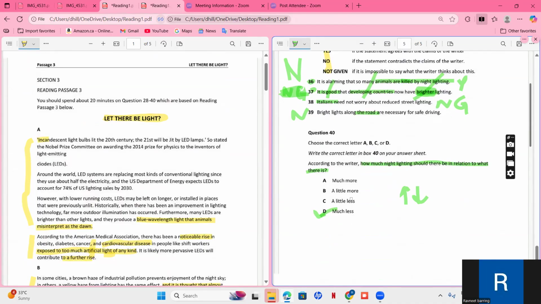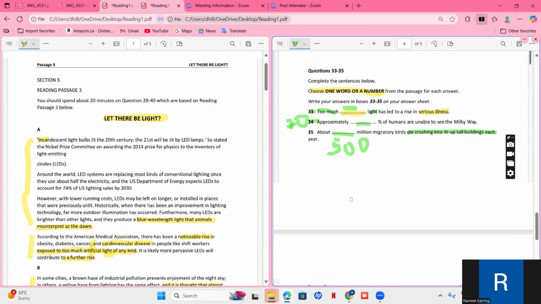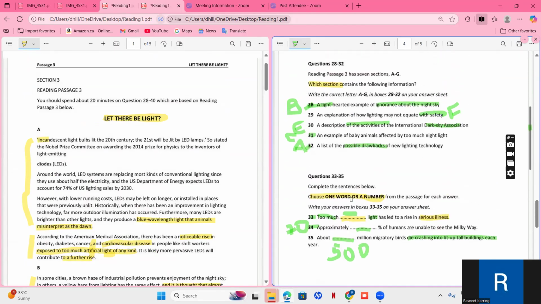All right. So this was all about today's reading passage. This is the passage which came in recent IELTS examinations. So I hope you are able to understand.